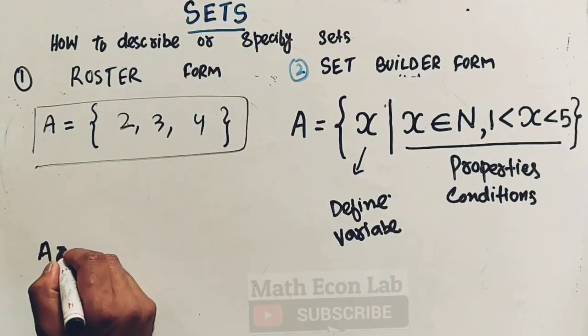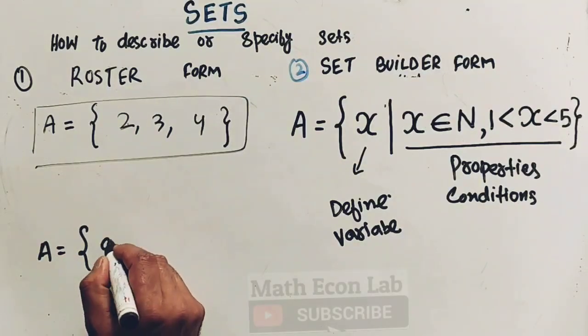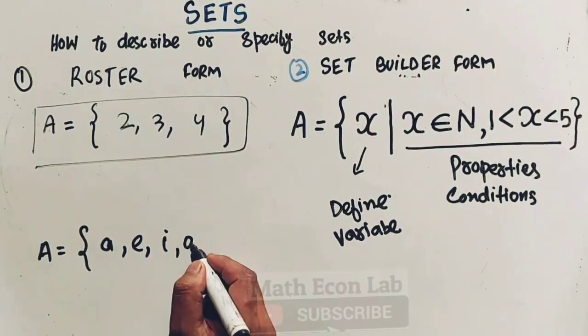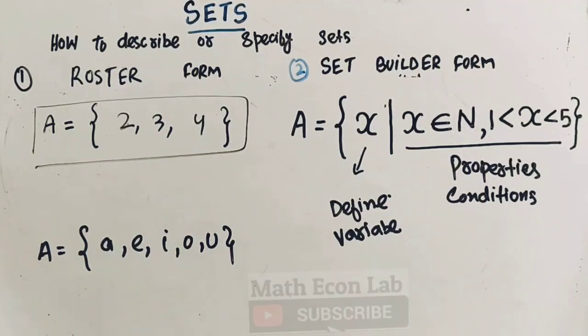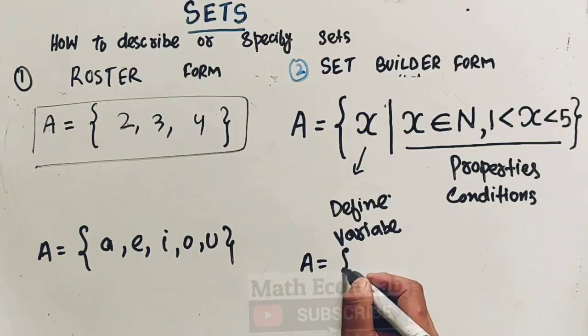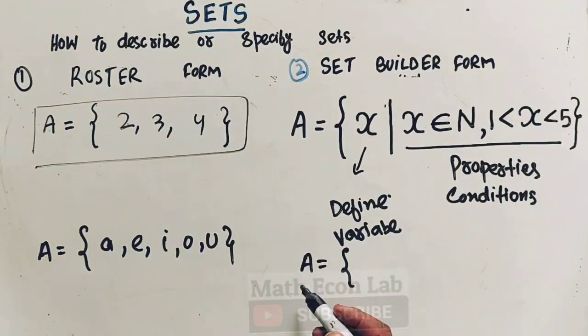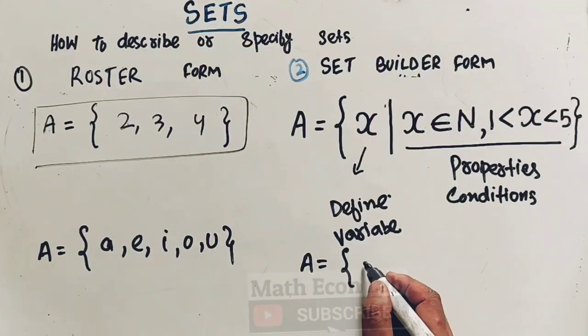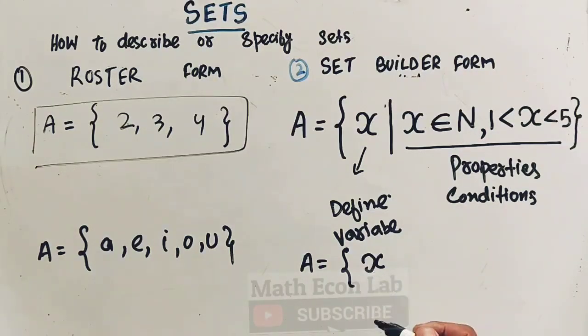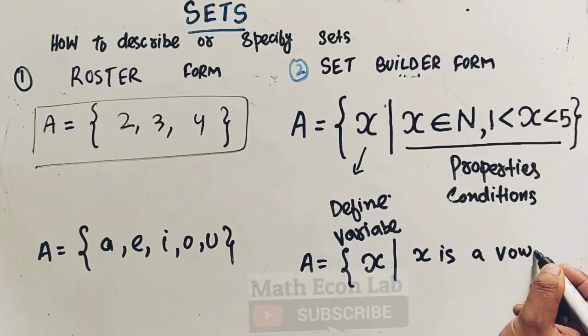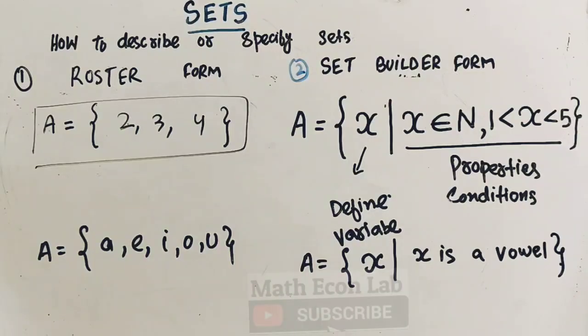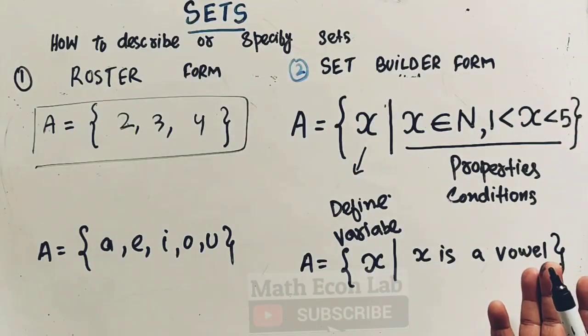Let us suppose we have a set which contains the vowels: A, E, I, O and U. So this is in the roster form, and we can write it in the set builder form like this. Set A contains all x's such that, where this vertical bar means such that, x is a vowel. Okay, so we have to specify the rule here.